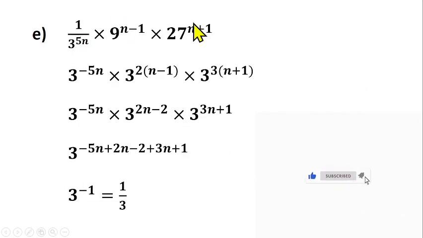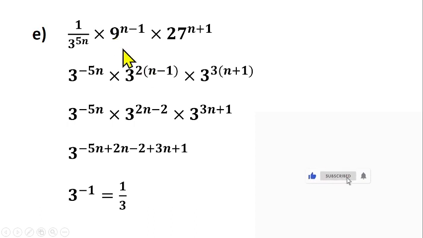Let's look at this question as well. You're having 1 over 3 raised to power 5n times 9 raised to power n minus 1 times 27 raised to power n plus 1. How can we simplify this initial expression? According to the law of inverse, this can be written as 3 raised to power minus 5n. I hope you understand, because this law is saying that the inverse of 3 raised to power 5n is this. So that means this one also can be written as this one according to the law.